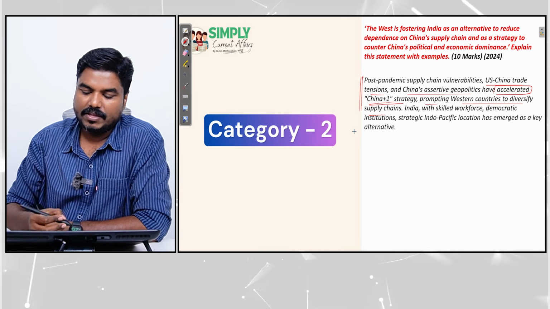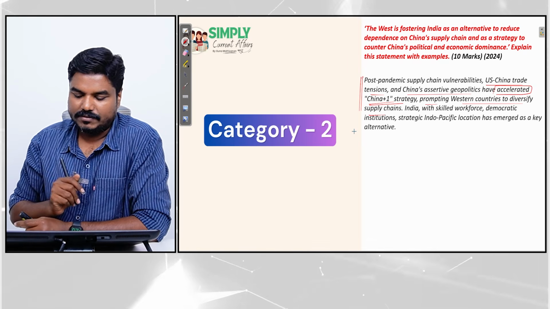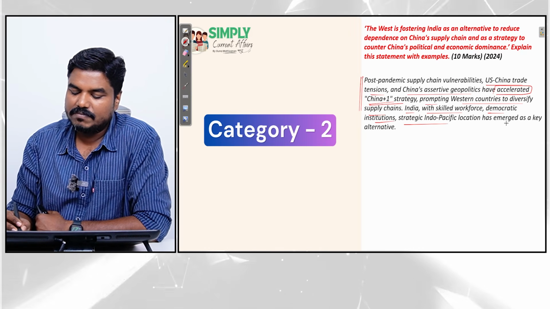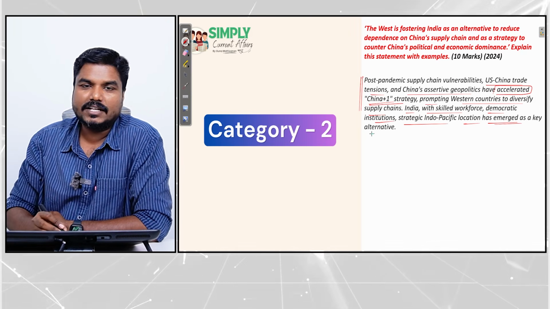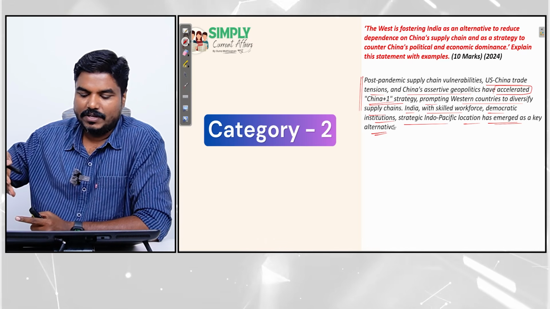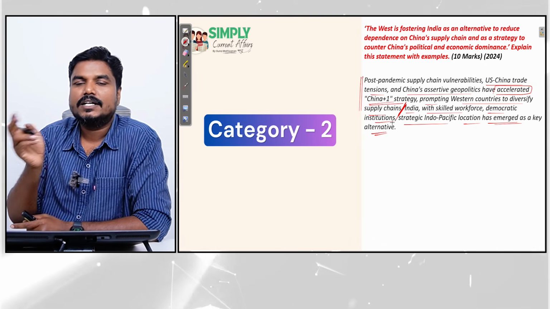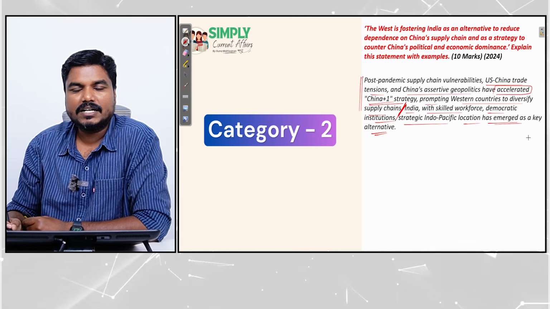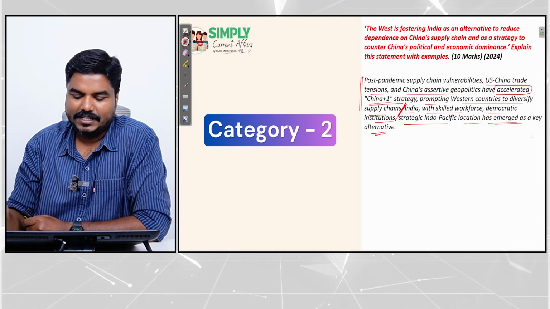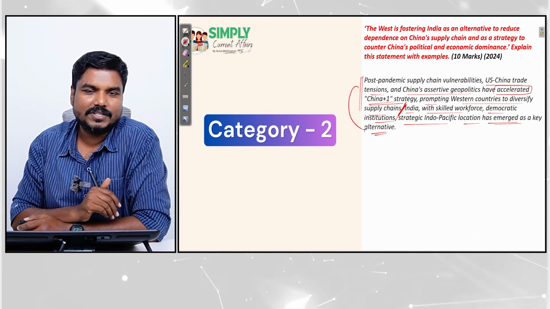So here we are explaining why the West is thinking of an alternative. India, with its skilled workforce, democratic institutions, and strategic Indo-Pacific location, has emerged as a key alternative. Now we are explaining how India is becoming a key alternative. So in the first part, we are explaining why the West wants to reduce the dependence on China. The second part, we are explaining why India can be a reliable alternative, and by explaining these two key concepts, we are linking it to the demand of the question.